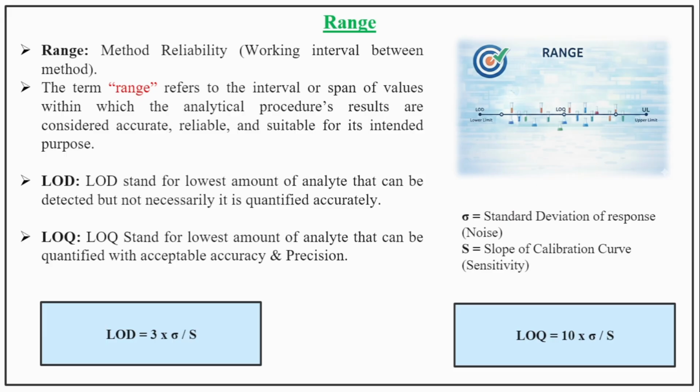Range includes two main parameters, which are LOD and LOQ. LOD stands for the lowest amount of analyte that can be detected but not necessarily quantified accurately, whereas LOQ stands for the lowest amount of analyte that can be quantified with acceptable accuracy and precision. Here is the formula for LOD and LOQ.